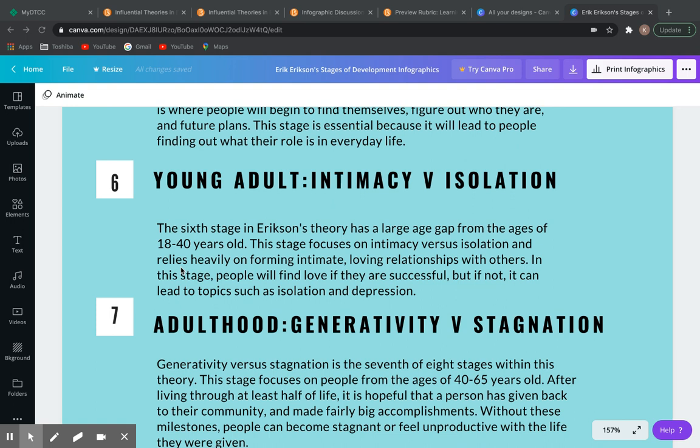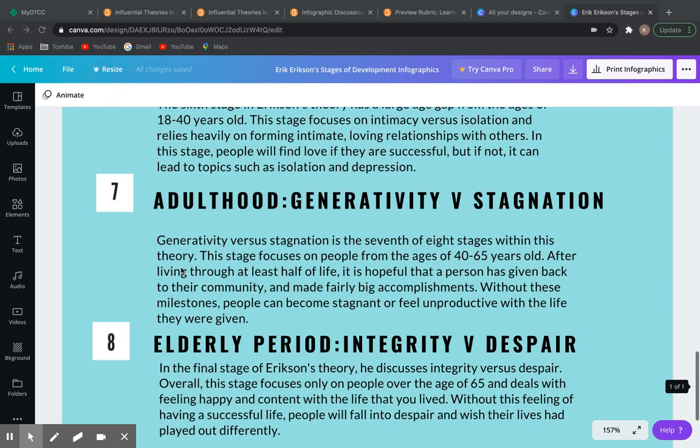In this stage, people will begin to look forward to their loving relationships and forming intimate relationships with others. In this stage, people will find love if they are successful, but if not, it can lead to topics such as isolation and depression. The seventh stage is adulthood, which is generativity versus stagnation.